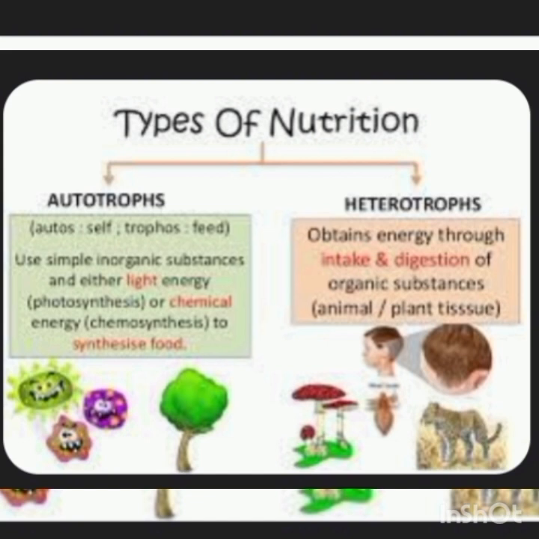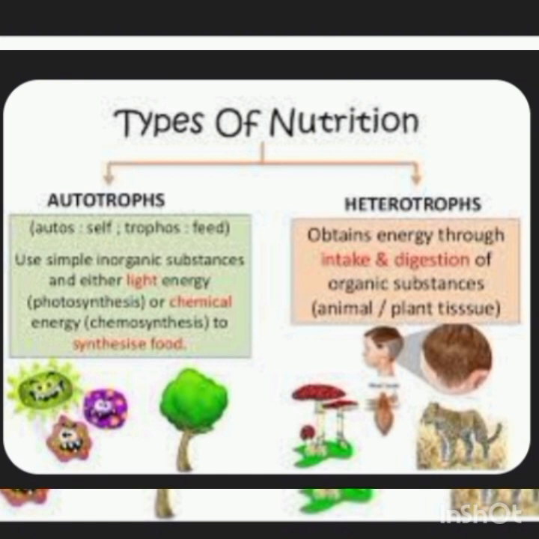Now I am explaining to you what the modes of nutrition are. Modes of nutrition means methods of procuring food or obtaining food by an organism. That means all organisms do not obtain their food in the same way. Different organisms have different methods of procuring food. So, there are two modes of nutrition. First is autotrophic and second is heterotrophic.